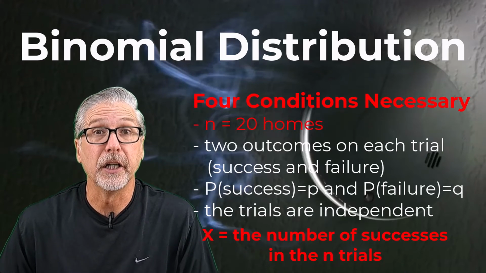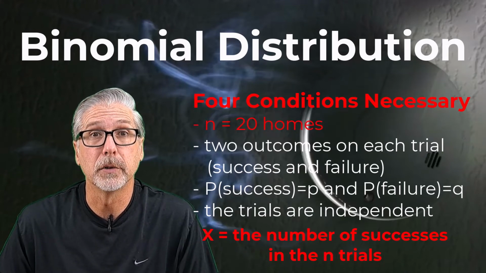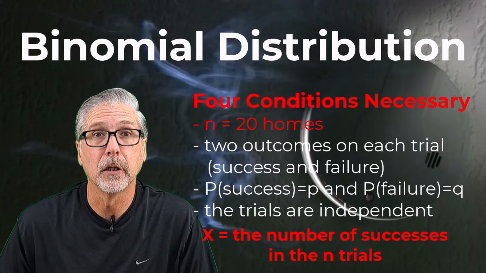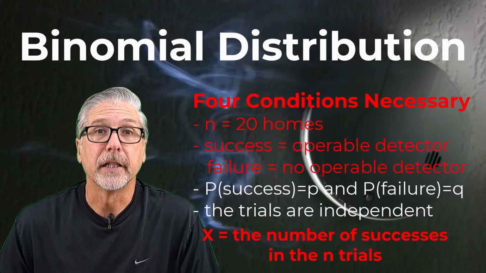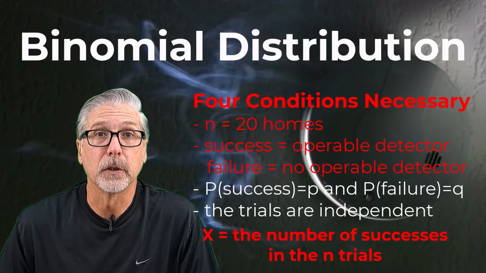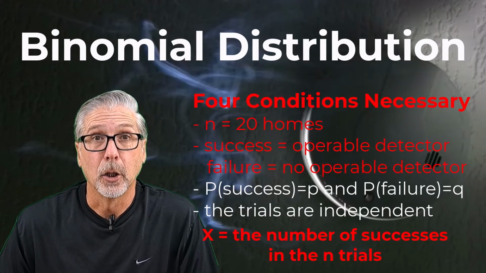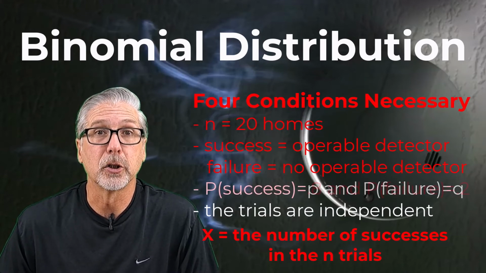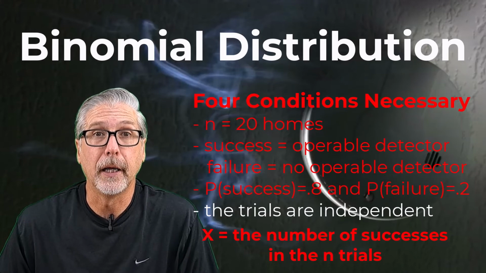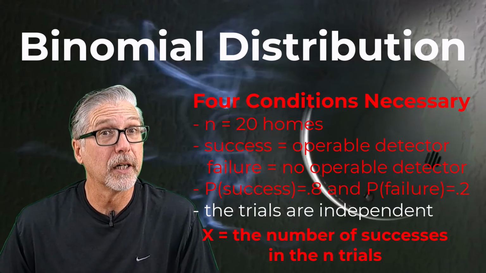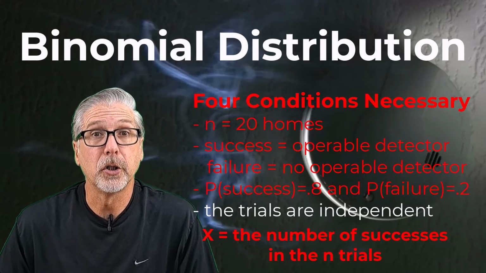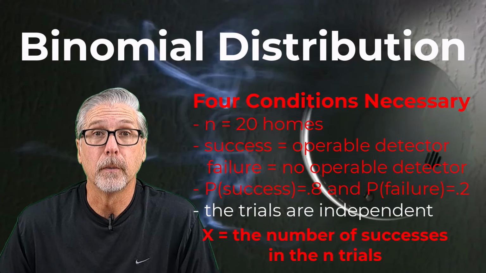The second condition says, for each of those homes, can I define two outcomes? Well, the home either has or does not have an operable smoke detector. We need to label one of those as a success and one of those as a failure. Let's say a home that has an operable smoke detector is a success. According to my friends, 80% of all homes have operable smoke detectors, so we're going to set the value of p equal to 0.8. Therefore, the probability a home doesn't have an operable smoke detector, the other side of that 80%, is 0.2, and that's a symbol we'll give as q.